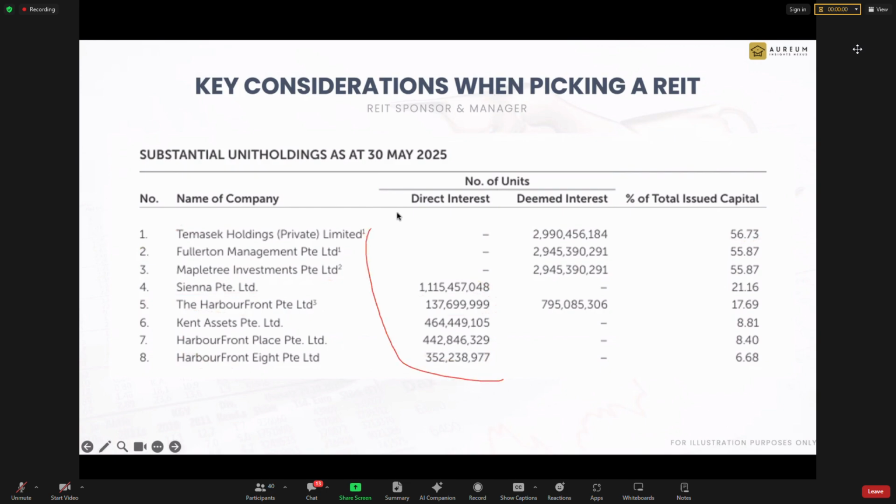So direct interests added together, everything all together, will be 100%. Because these are the shares recorded in CDP under their name. Deemed interest is indirect. Okay, and so that's how deemed interest works. So always look at finally the top one who has real control.